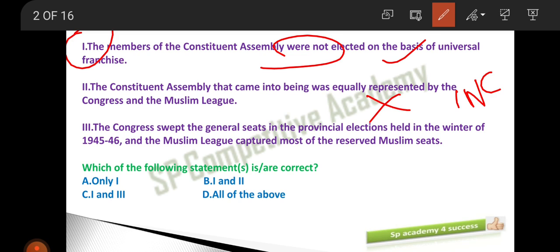See the next statement: the Congress swept the general seats in the provincial elections held in the winter. Yes, the Congress got the majority of the seats, and the Muslim League got the Muslim reserved seats. They were able to get more of the Muslim reserved seats, but on an overall count, the Congress got more seats in the provincial elections. So this statement is right.